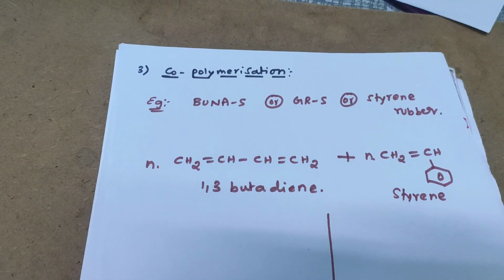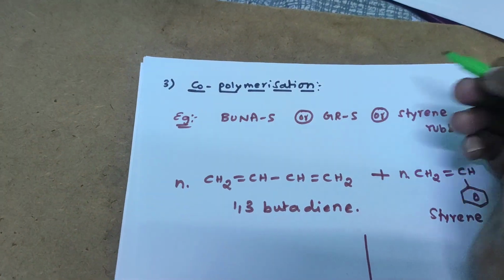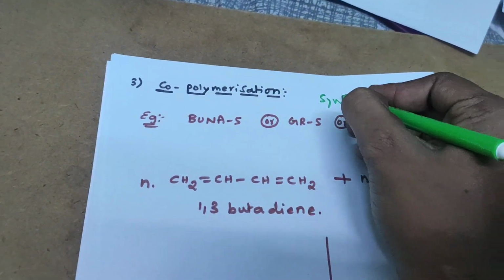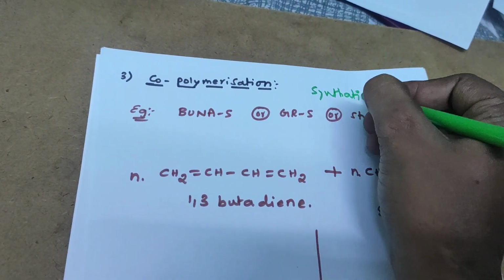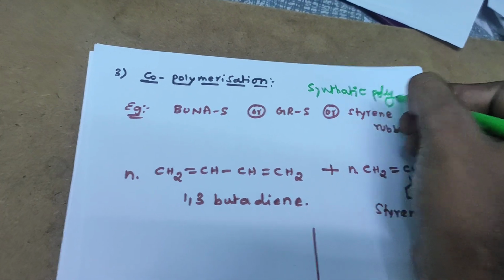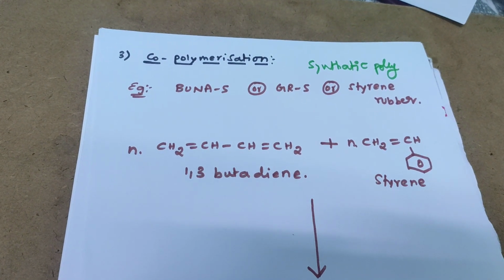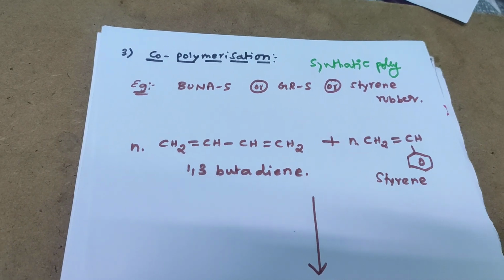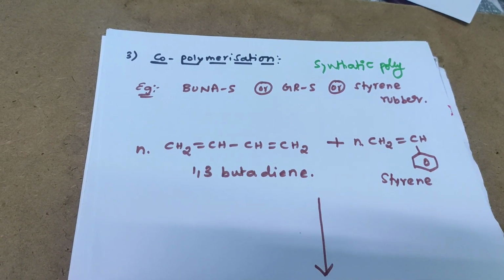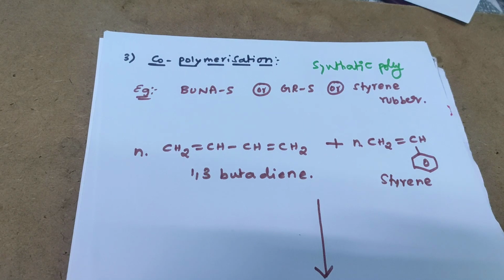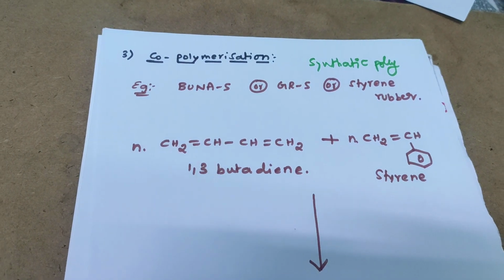It does not occur naturally, so it is also called synthetic polymerization mechanism. The best example for copolymerization is Buna-S and Buna-N.